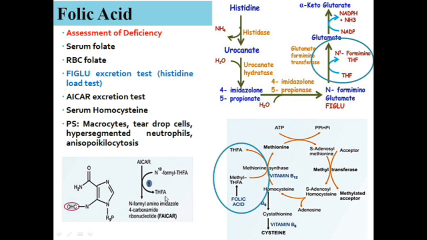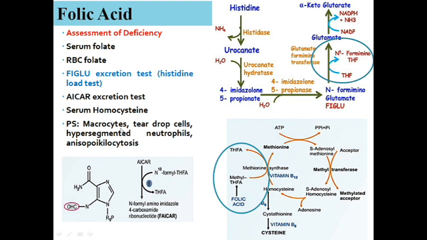Next, look at this particular image. AICAR is converted to FAICAR. This is one of the important steps, the ninth step, in purine biosynthesis. Aminoimidazole carboxamide ribonucleotide is converted to formylaminoimidazole carboxamide ribonucleotide. It requires something called N10 formyl THFA, which is a folic acid derivative. If folic acid is not there, this particular reaction does not happen. Then AICAR gets accumulated, and is going to be excreted in the urine, which you are going to test.